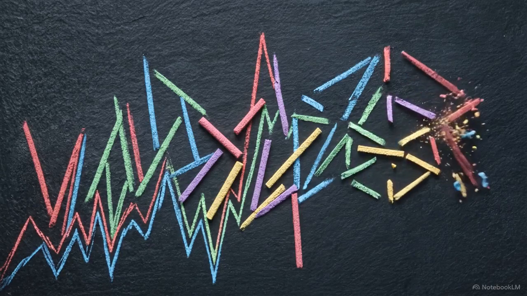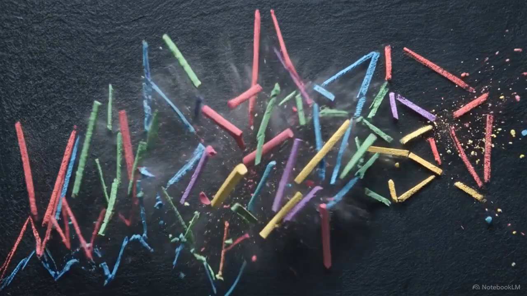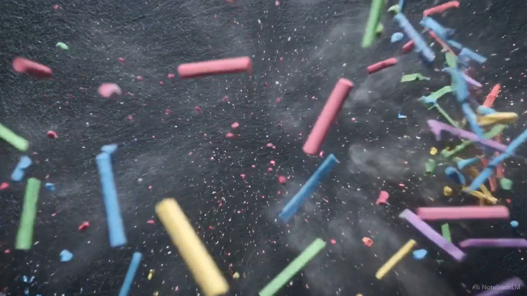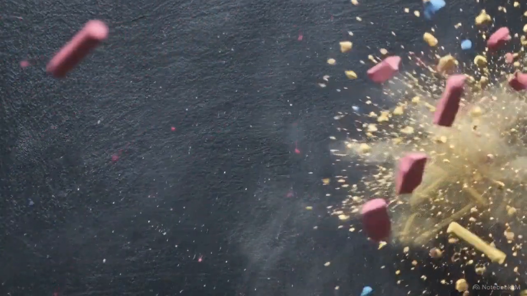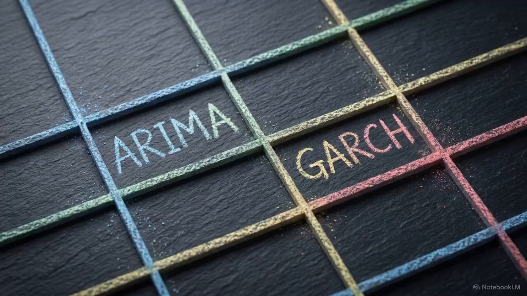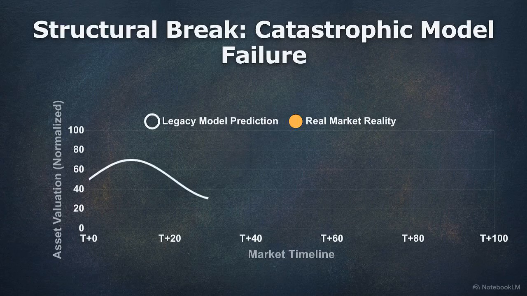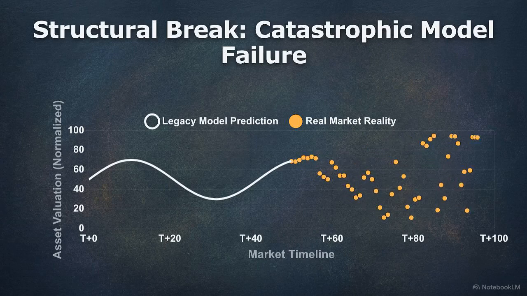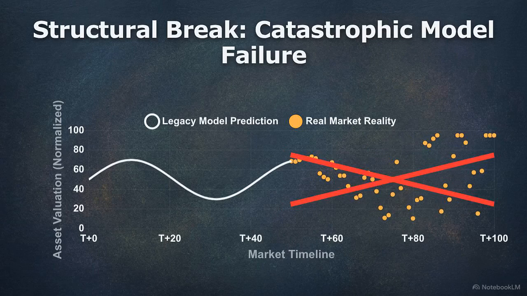Financial markets generate data characterized by noise, non-stationarity, and chaos. During periods of stress, the standard relationships between asset prices fracture entirely. Traditional econometric models, like ARIMA and GARCH, require rigid assumptions to function. When correlations break down and nonlinear market dynamics take over, these models suffer catastrophic performance degradation.